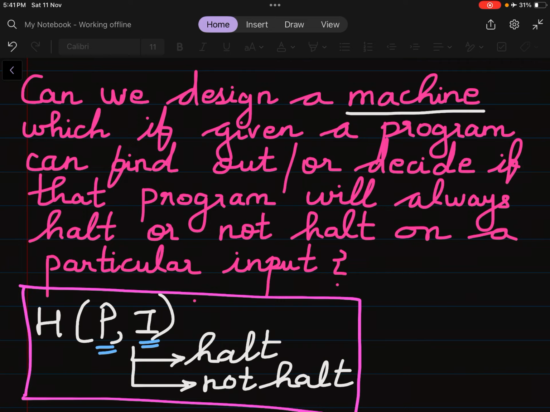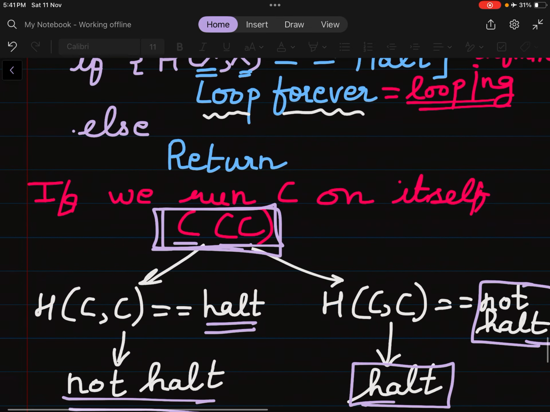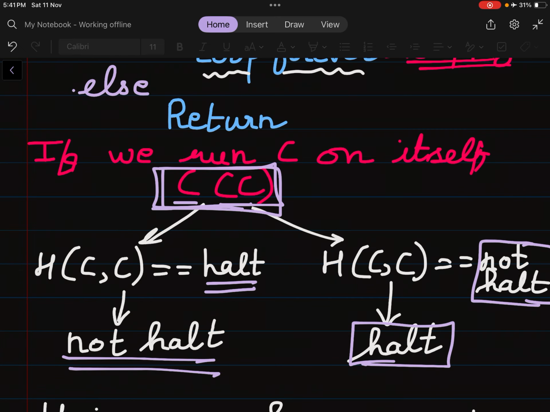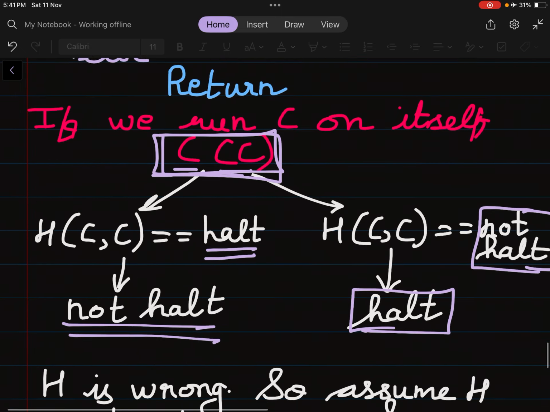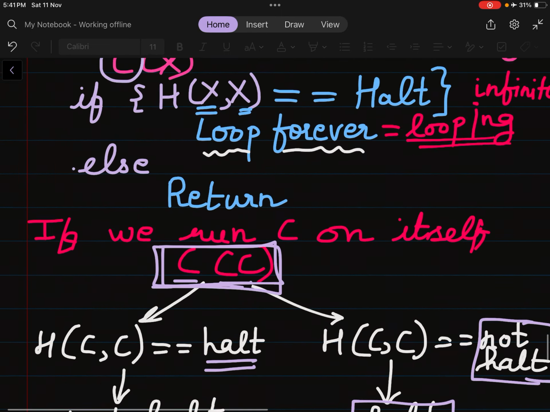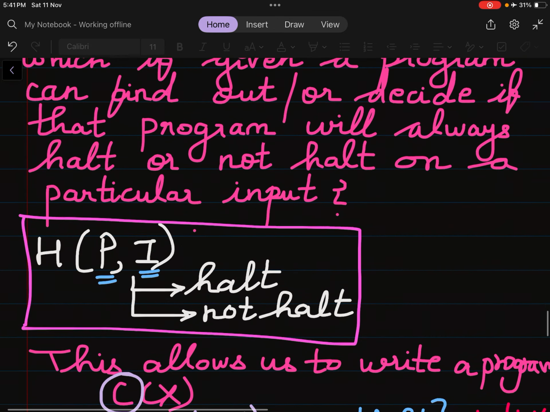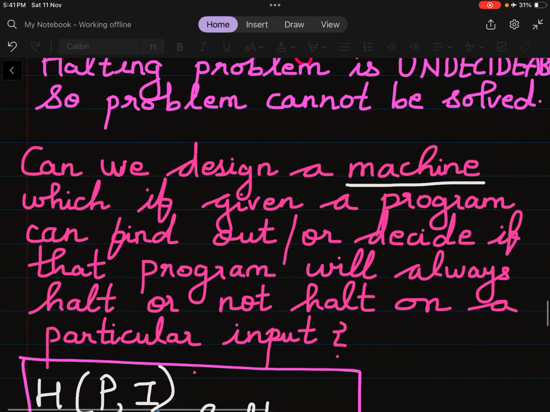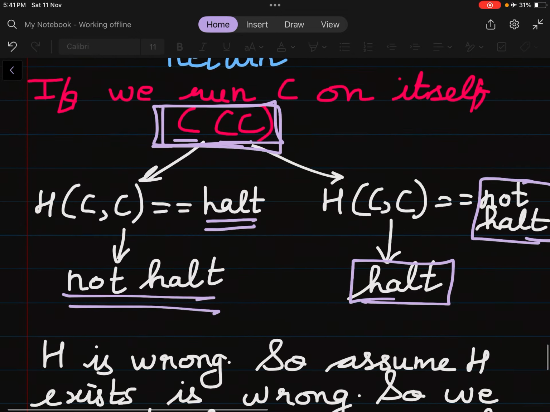It was not following the proper conditions. When C was running on C itself, it was showing not halting, but the machine was saying it will halt. When C was running on itself, it was showing halting, but the machine was saying not halt. So it was not correct. The assumption of taking H was not correct. So we say that H does not exist.